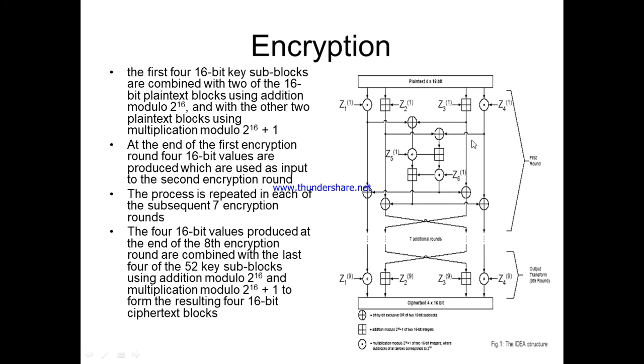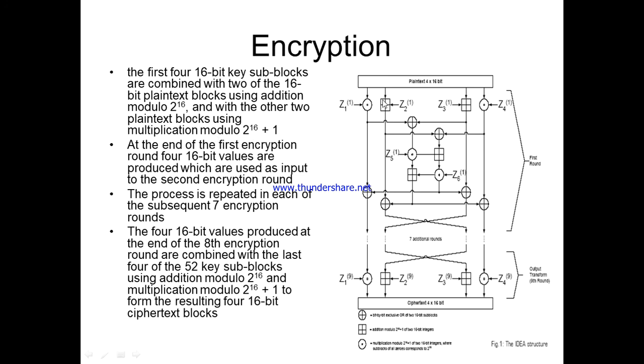Now coming to the operations in encryption, what are we using? We are using multiplication: multiplication modulo 2 power 16 plus 1. Right. So the modulo operation is modulo 2 power 16 plus 1. Clear? So whatever the values are, they must be in between 2 power 16 plus 1. That's why we say multiplication modulo of 2 power 16 plus 1.